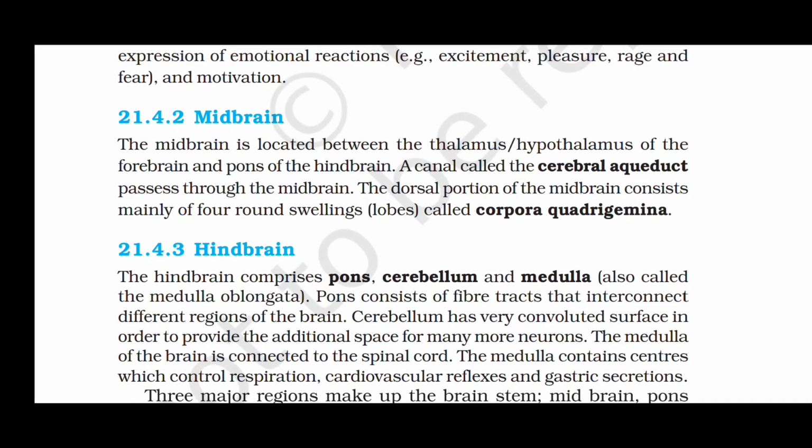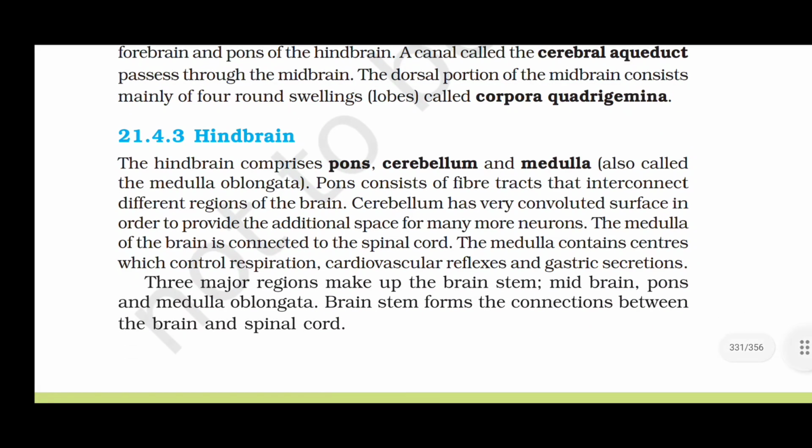Hindbrain. The hindbrain comprises pons, cerebellum, and medulla, also called the medulla oblongata. Pons consist of fiber tracts that interconnect different regions of the brain. Cerebellum has a very convoluted surface in order to provide the additional space for many more neurons. The medulla of the brain is connected to the spinal cord. The medulla contains centers which control respiration, cardiovascular reflexes, and gastric secretions.